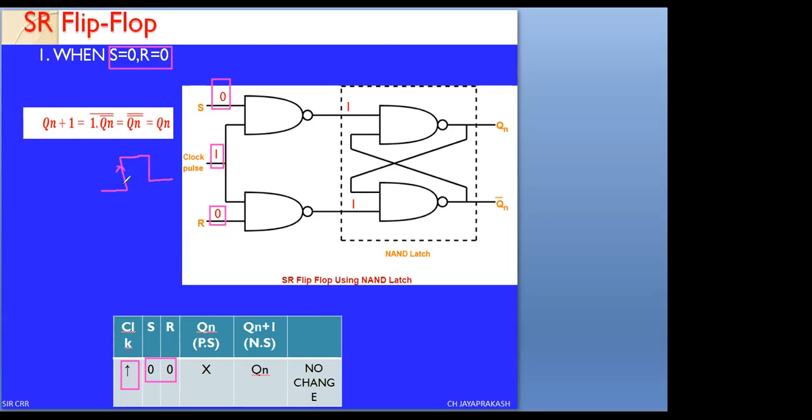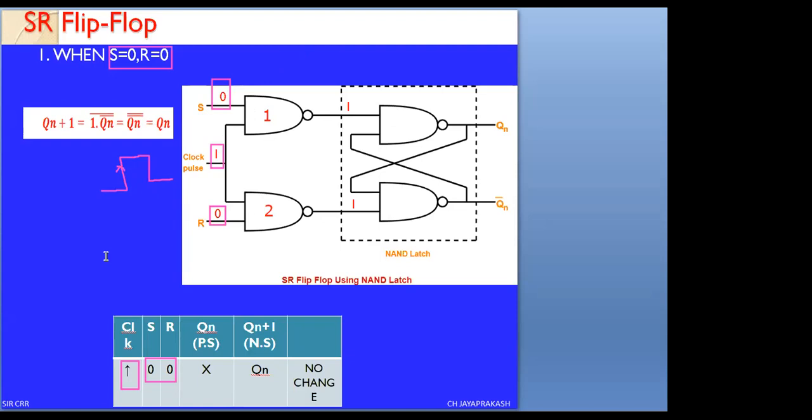Whenever the clock signal makes this 0 to 1 edge, the circuit is going to work. I am indicating the numbers. This is NAND gate 1, and this is NAND gate 2. NAND gate 1 and NAND gate 2 make the entire SR flip-flop work with the positive edge clock.